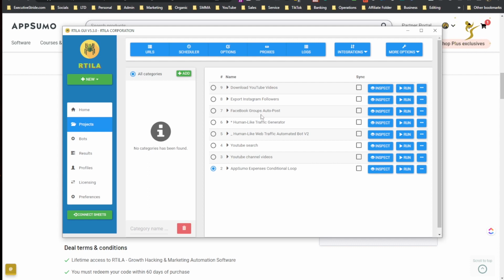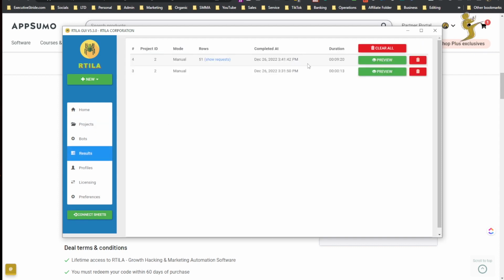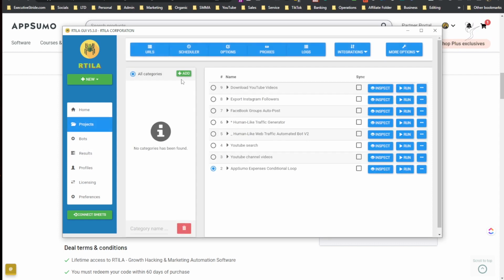Export Instagram followers, Facebook group auto post, human-like traffic, YouTube search, YouTube channel videos. So these are like SEO ones, these are like YouTube ones, these are like Facebook auto post ones. These are export your Instagram followers, download your YouTube videos. Enable cloud sync to Google Sheets, so you can connect Google Sheets and automatically have it sync the results page to the Google Sheet.